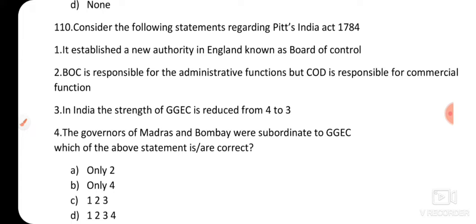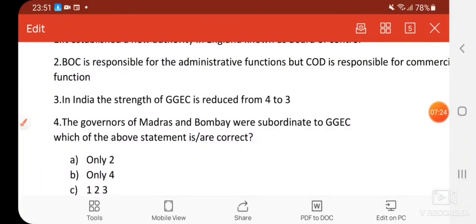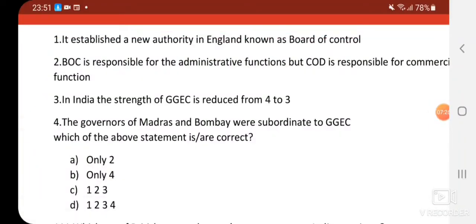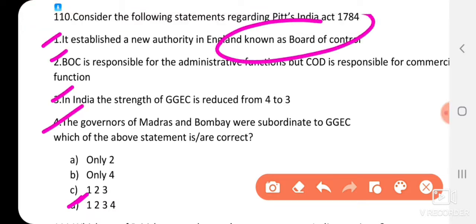So which of the following statements is or are correct? Option A, only 2. Option B, only 4. Option C, 1, 2, 3. And option D, 1, 2, 3, 4. Okay, so the correct answer is option D, 1, 2, 3, 4. All the 4 statements are correct regarding the Pitt's India Act 1784.